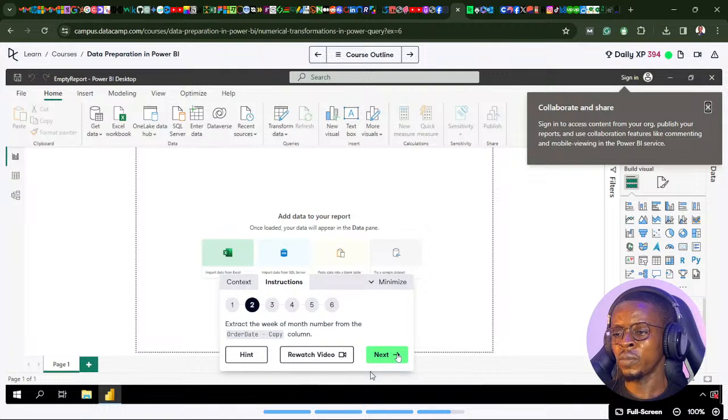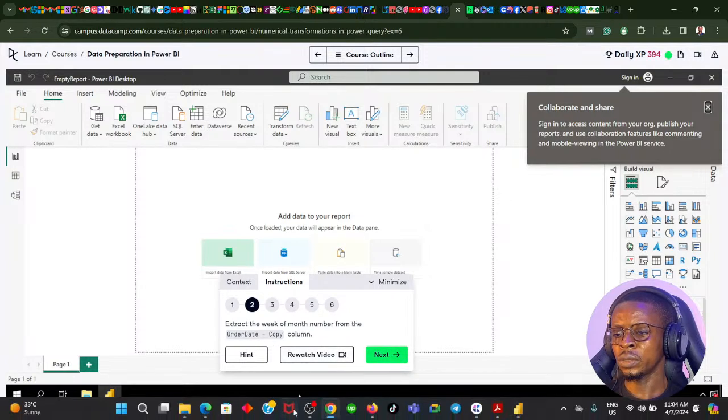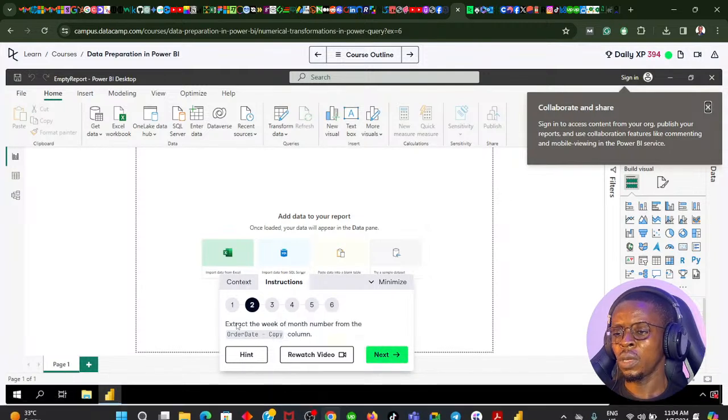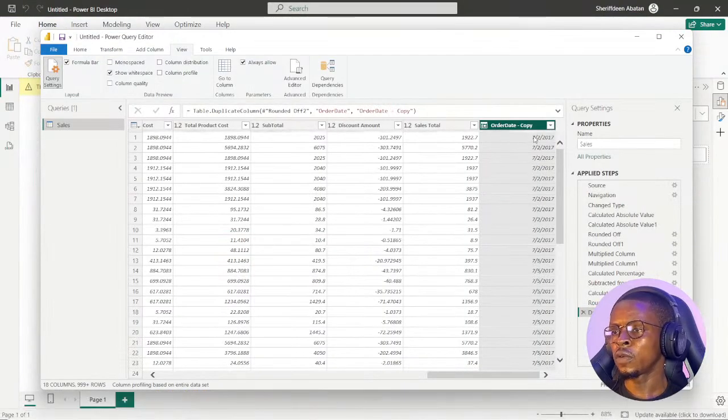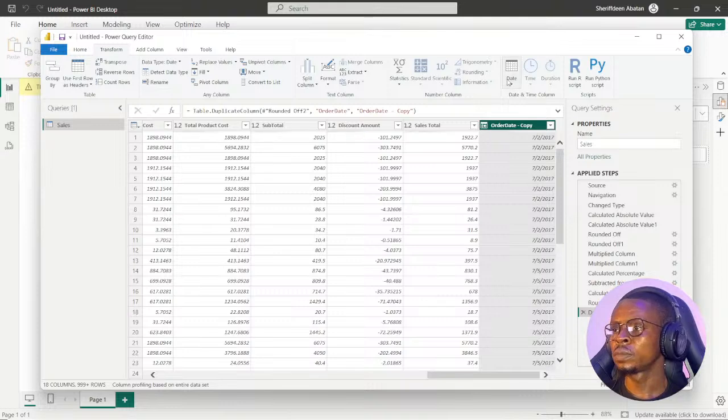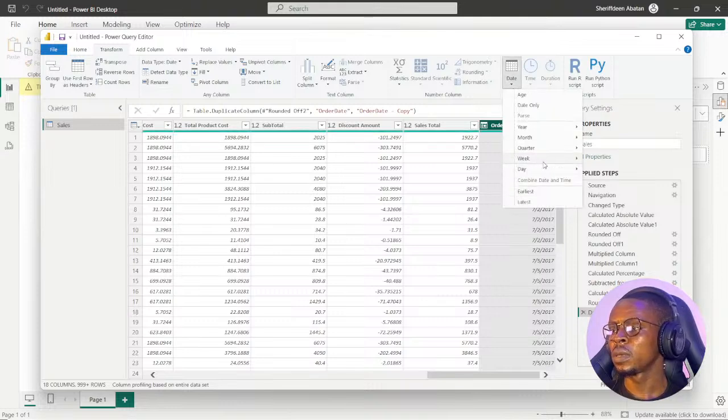Extract the week of month number from the order dates column. Extract the week of the month. So I want to know the week of the month this day falls in. We're going to transform dates, week, the week of month.